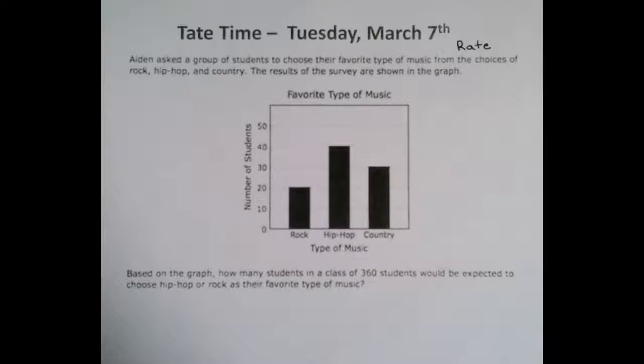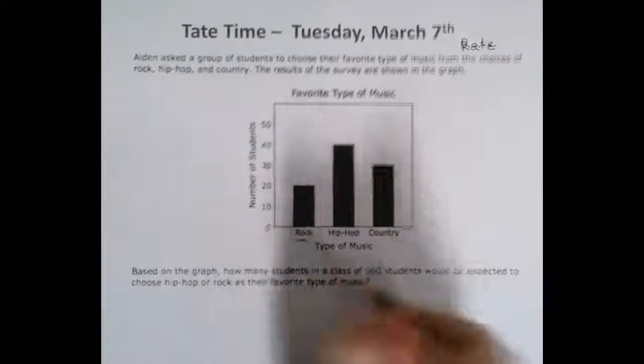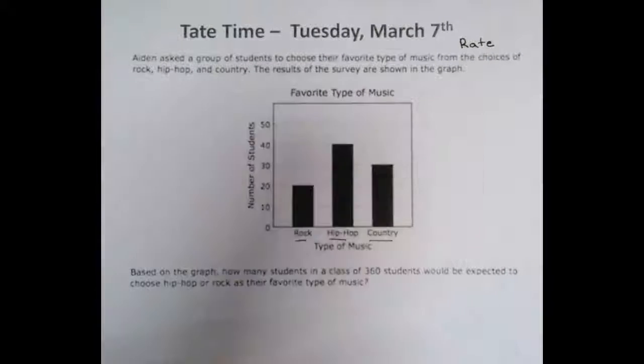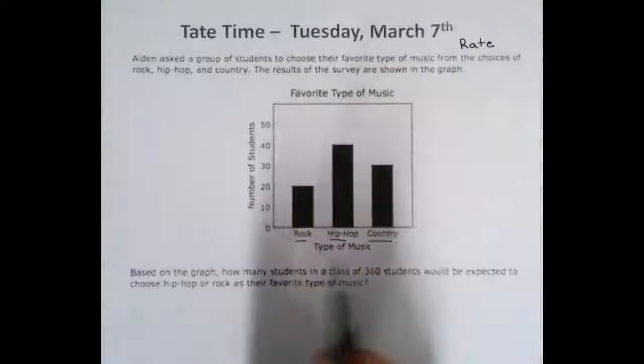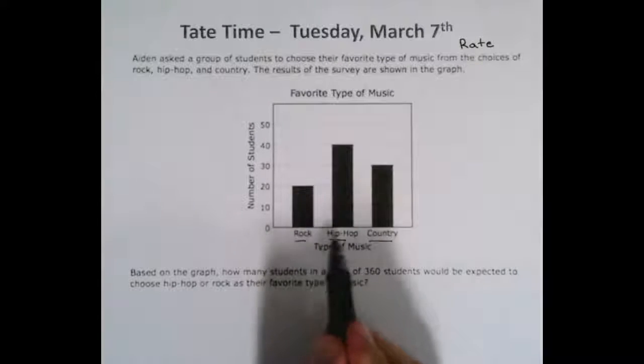Aiden asked a group of students to choose their favorite type of music from the choices of rock, hip-hop, and country. So we have rock, hip-hop, and country. I know Miss Tate would definitely pick country on that list. The results of the survey are shown in the graph. So we have our favorite type of music. Here's our type of music, rock, hip-hop, and country.